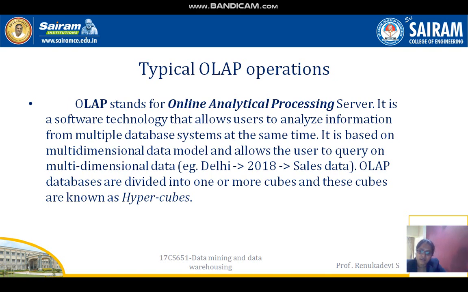So, data warehouse design and usage. There are four views regarding the design of a data warehouse. The top-down view allows the selection of the relevant information necessary for the data warehouse. The data source view exposes the information being captured, stored, and managed by operational systems. The data warehouse view consists of fact tables and dimension tables. The business query view sees the perspective of data in the warehouse from the view of the end user. There are three kinds of data warehouse applications: information processing, analytical processing, and data mining. Information processing will support